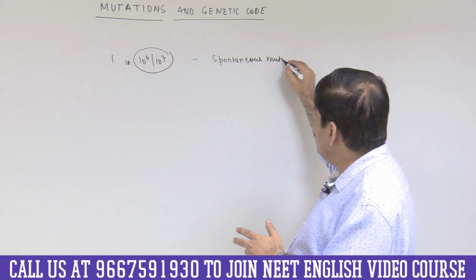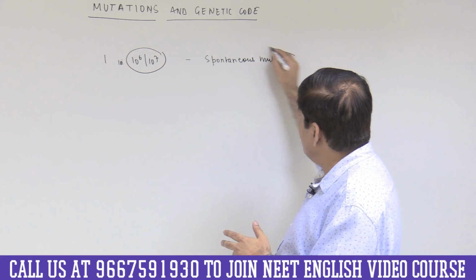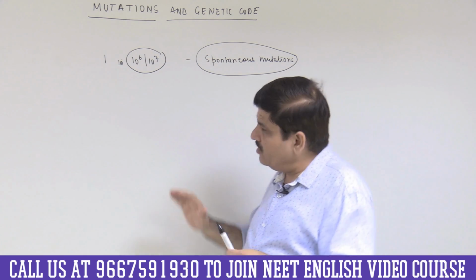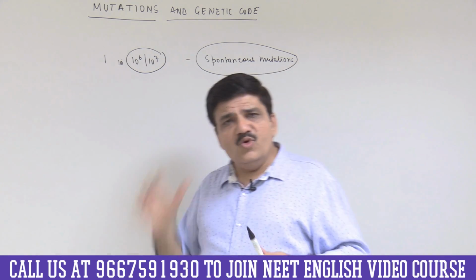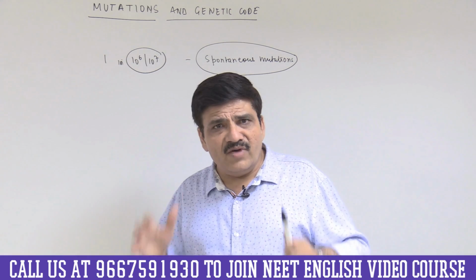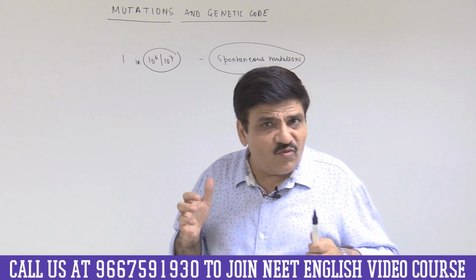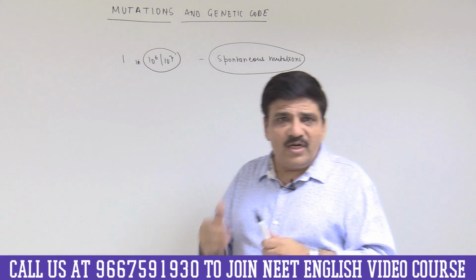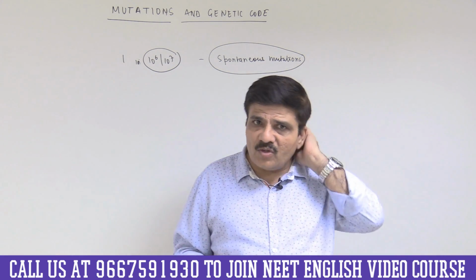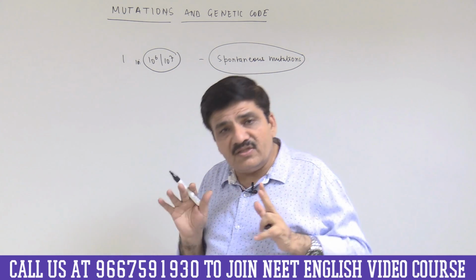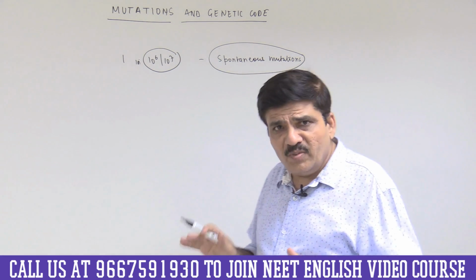So spontaneous mutations occur at a low rate. They are constantly occurring at a low rate. There will always be mutations in DNA whenever the DNA is replicated, especially at the time of meiosis. A particular type of cell division is called meiosis. I am saying especially in times of meiosis, but I am not saying that it is not going to happen before mitosis.